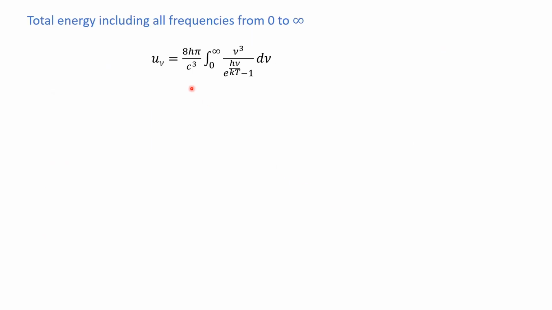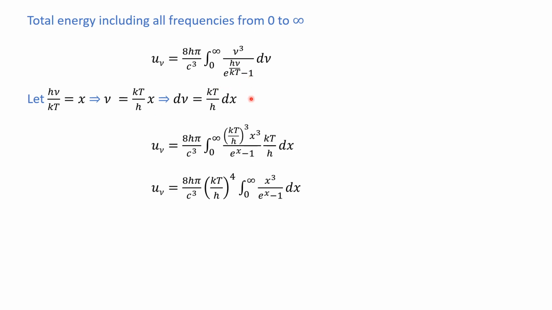Now, if we want to know about the total energy from 0 to infinity, we have to integrate the Planck law equation. Now we have to solve this integral, and for this we make a supposition that let h nu by kT be equal to x, and in that case nu is equal to kT by h into x, and d nu is equal to kT by h into dx. So if we make this supposition in this integral, we get this one. After rearrangement, we have this one.